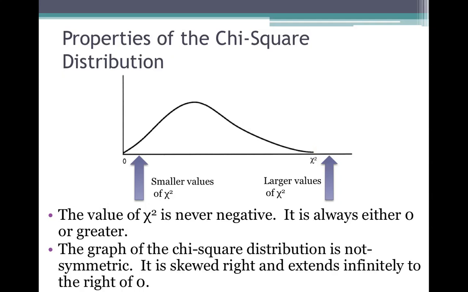Okay, the graph of the chi-square distribution is not symmetric. It's skewed right and extends infinitely to the right of 0. Notice that the top of the curve comes lower and lower, but it never quite touches the horizontal axis. That indicates that it does continue to the right forever. Now the amount of area underneath the chi-square distribution is 100%.